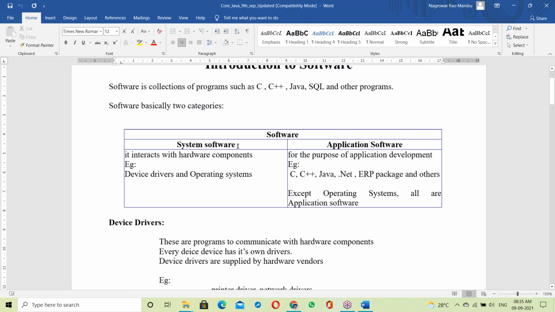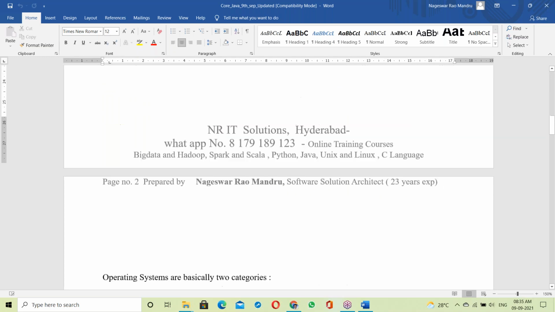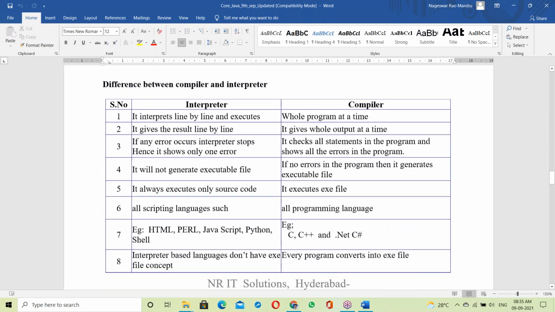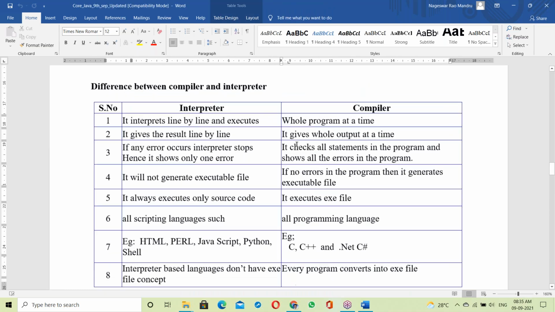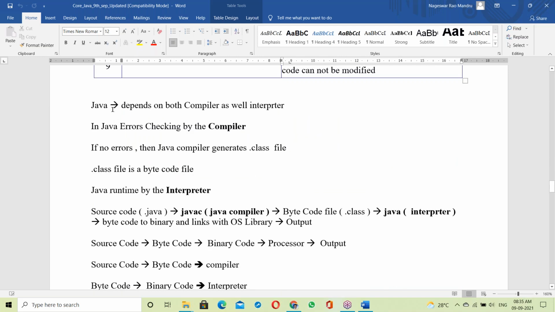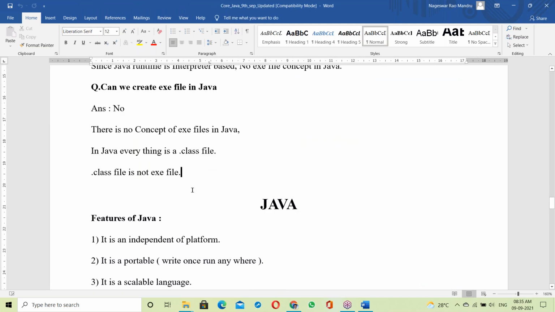So the previous class about all these basics is completed. Interpreter and compiler completed. Next, Java depends on both compiler as well as interpreter. Up to this topic is completed.